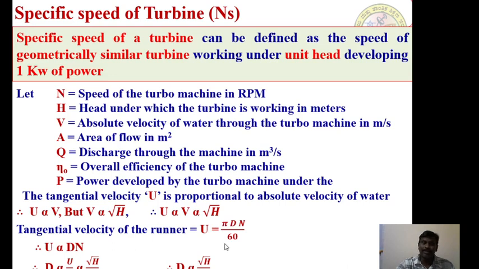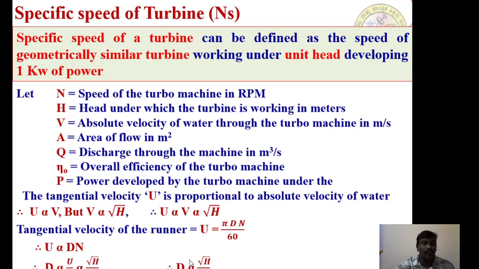One concept we have to observe in this case is that while deriving the unit quantities, when we write the expression U is equal to pi D N by 60, we maintain capital D as a constant. But in the specific speed of a turbine, we are talking about geometrically similar turbines. Therefore, capital D is also a variable.